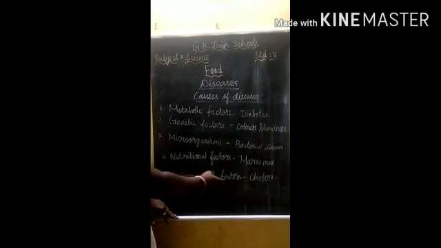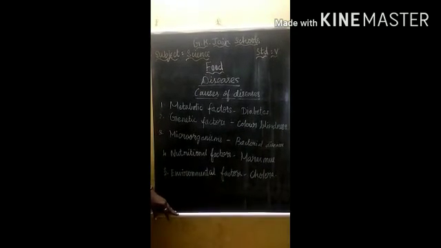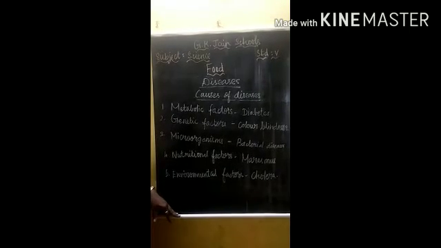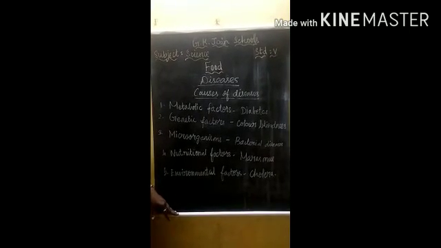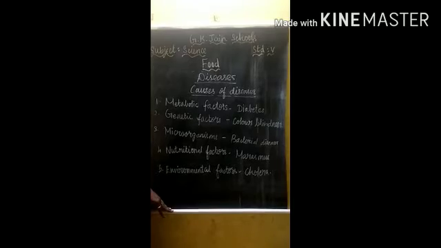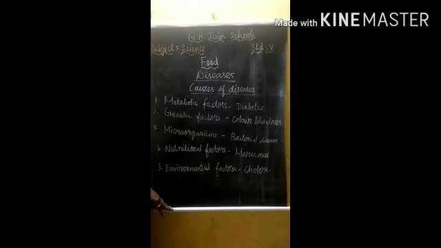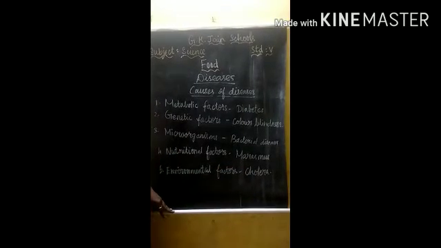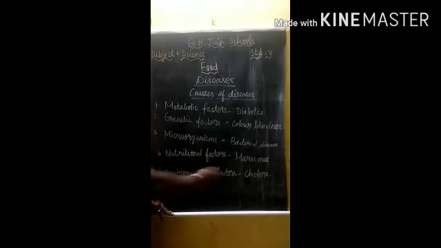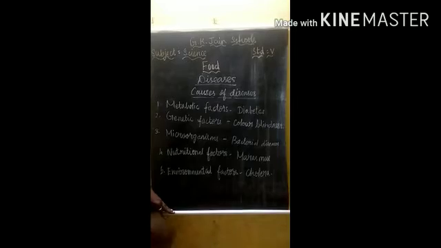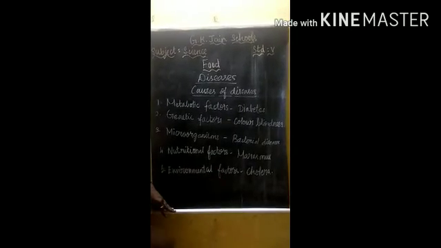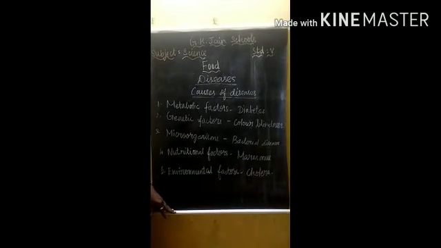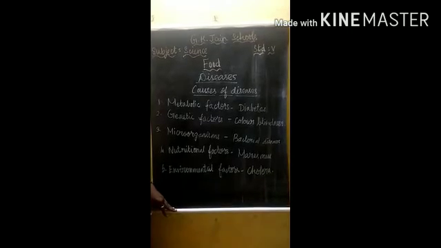One is environmental factors. Our surrounding causes some diseases like cholera and corona. Nowadays we are affected by the corona. In earlier days, the people were affected by the cholera. These are the environmental diseases. These are caused by the environmental factors. What is surrounding us is causing these diseases.